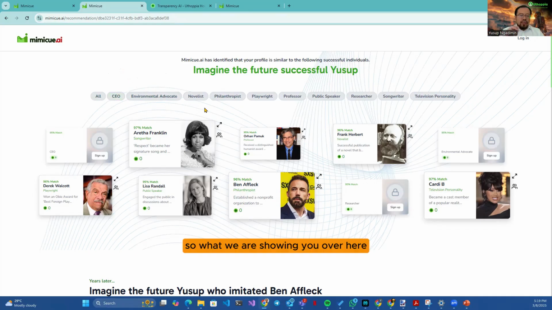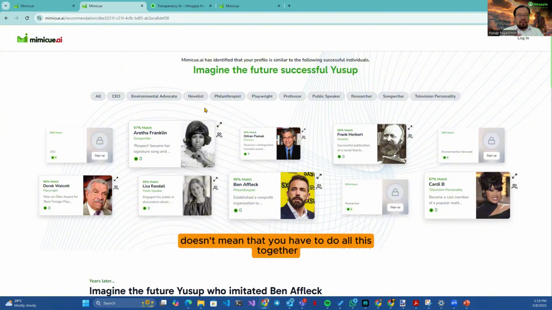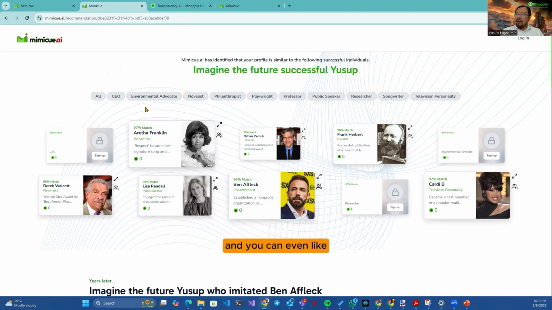So what we are showing you here doesn't mean that you have to do all this together. You plan what is the roadmap that you want to follow. And you can even combine certain traits of 2 or 3 people. What if you become a CEO who likes to protect the environment and likes to look at technology?